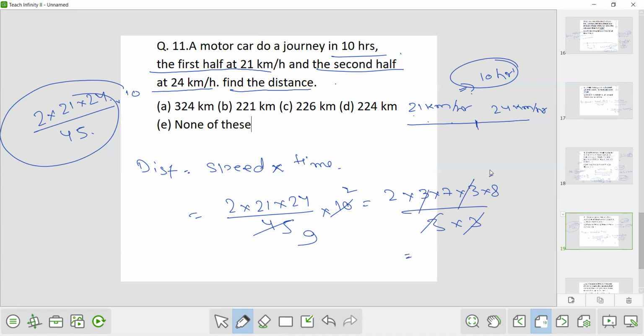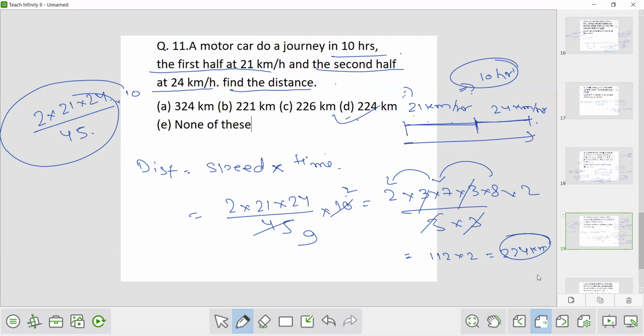So this is 8 into 7, that is 56, and 56 into 2 into 2. 56 into 2 is 112, 112 into 2 is 224 kilometer. So the distance is 224 kilometer, because it covers from here to here and from here to here. So the total distance is 224 kilometer.